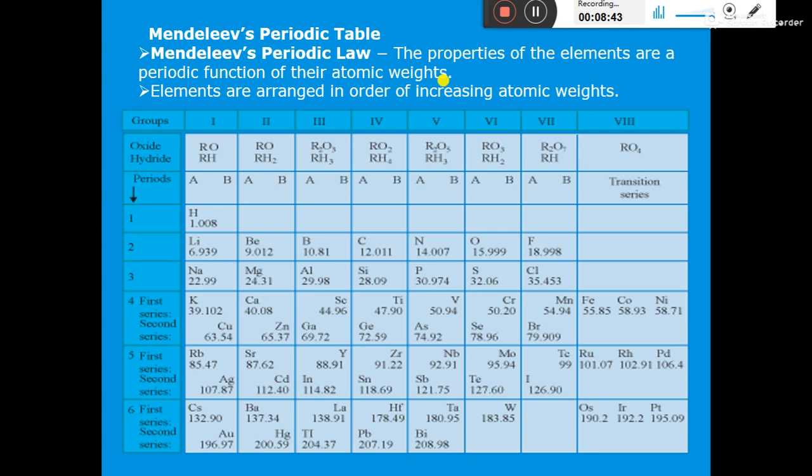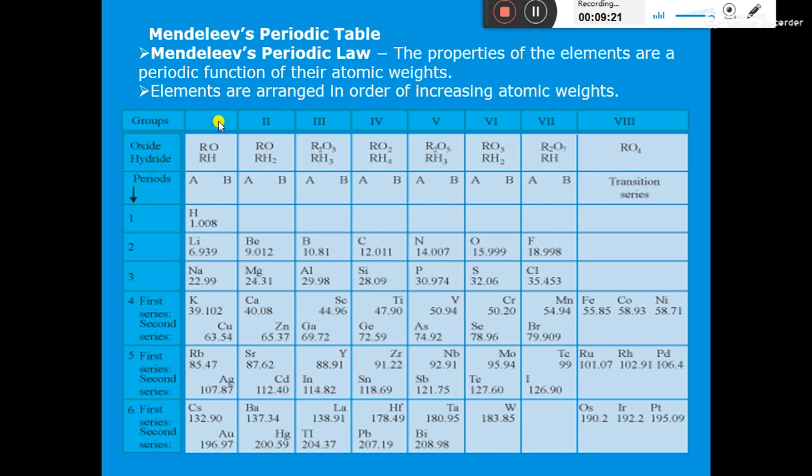at regular intervals. Here we have 8 groups in Mendeleev's periodic table, denoted by Roman numerals 1, 2, 3, 4, 5, 6, 7, 8. And we have 6 periods in Mendeleev's periodic table. So you have to remember that there are 8 groups and 6 periods. From first group to seventh group, we have 2 types, A and B. And group 8 elements are called transition elements.